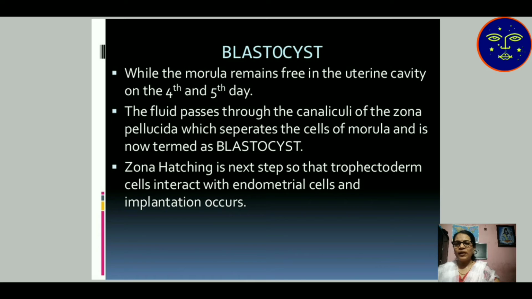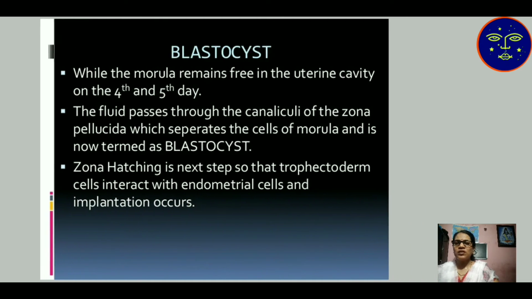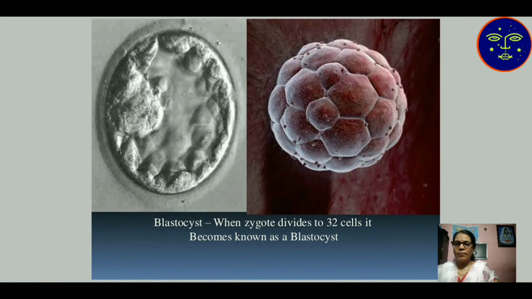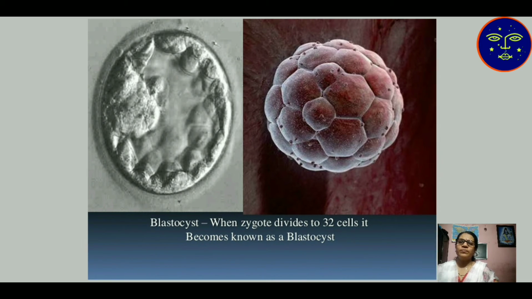Then zona hatching is the next step so that trophectoderm cells interact with endometrial cells and implantation occurs. Implantation means attachment of the blastocyst occurs. When the zygote has divided into 32 cells, it becomes known as the blastocyst.